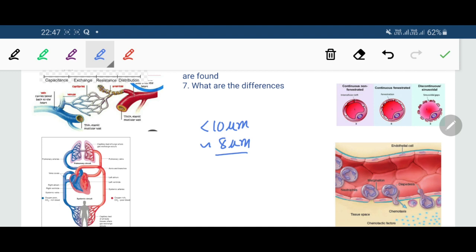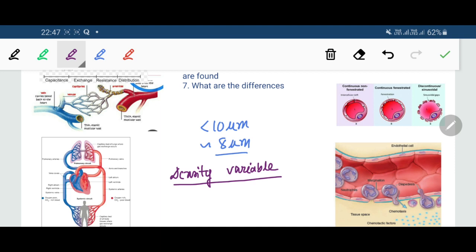That means in some tissues the capillary network is very dense, and in some tissues the capillaries have very little density. So the density of the capillaries varies. That is a very important thing.